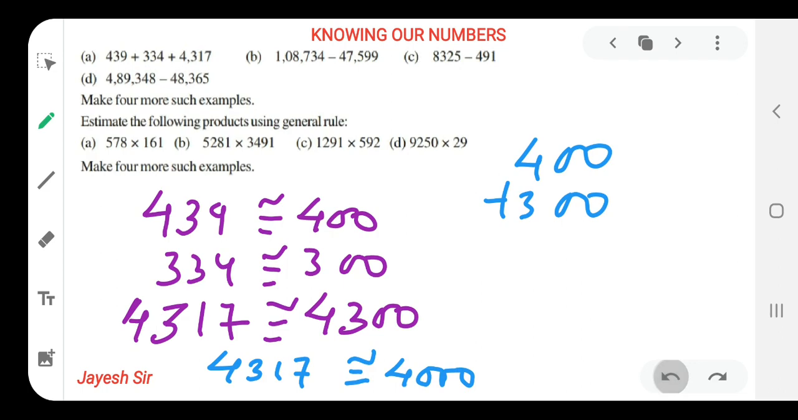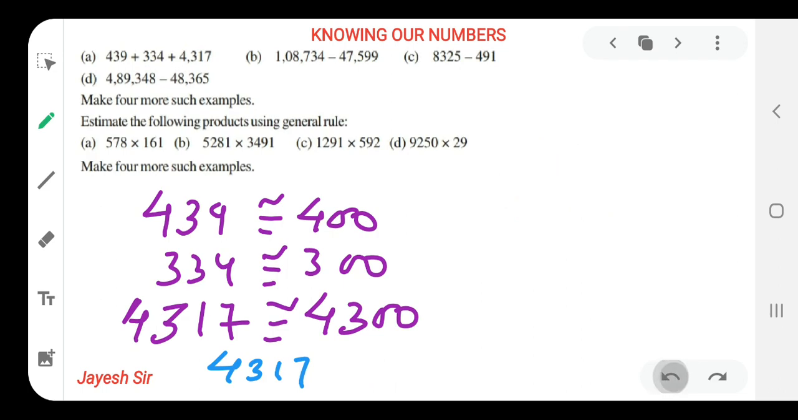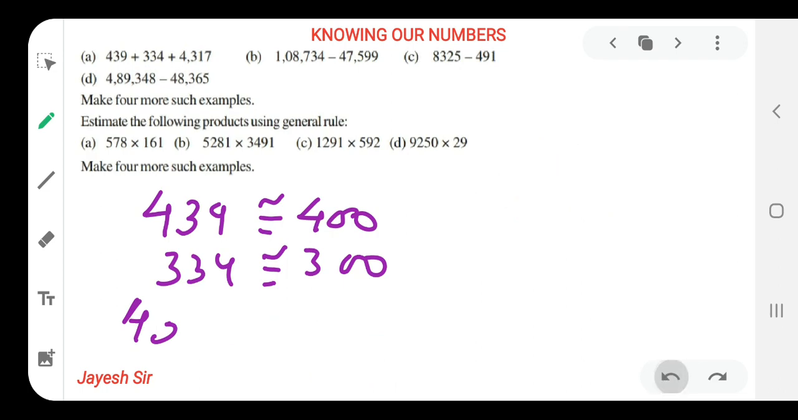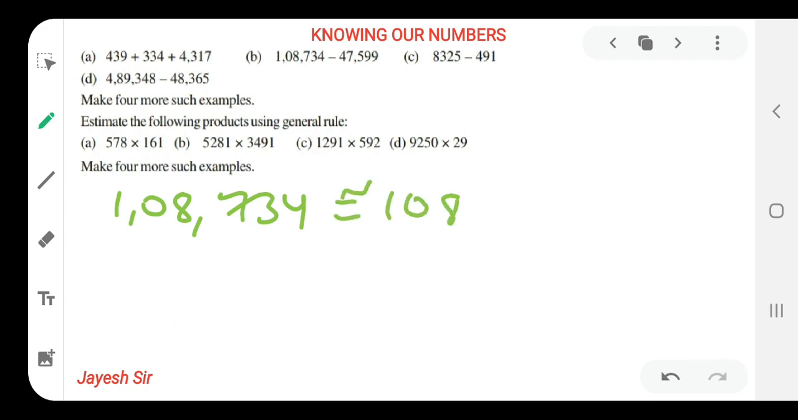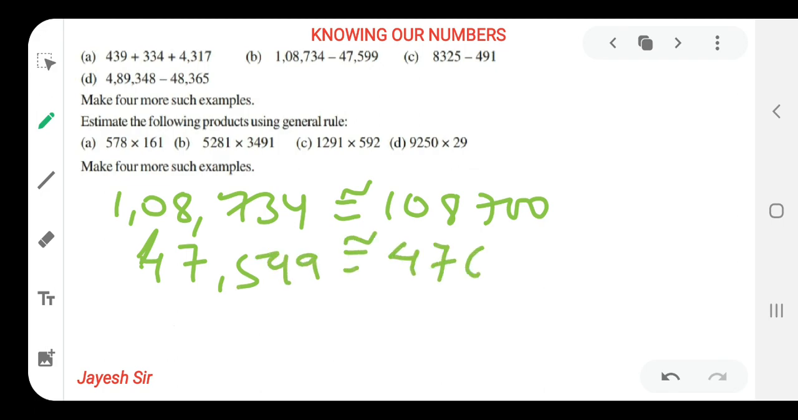So let's solve the second sum, that is 1,08,734 and 47,599. So friends, here the numbers are greater than hundreds. So I think we should round off to the nearest thousand and also the nearest hundred. So let's do for both of that. 1,08,734 should be rounded off to 1,08,700 as per hundreds, and 47,599 should be rounded off to 47,600.